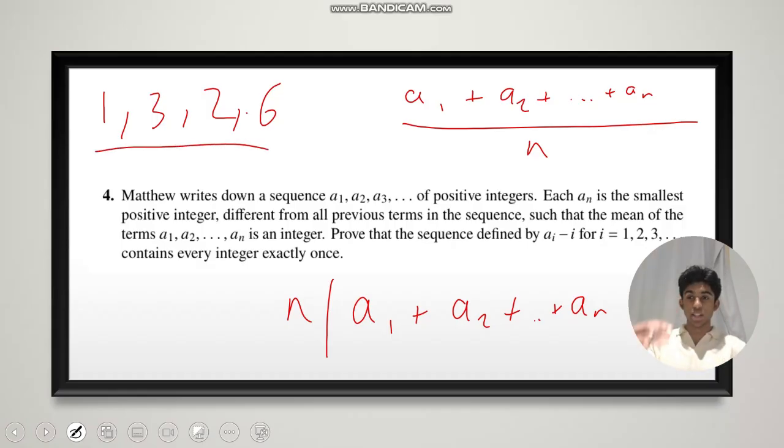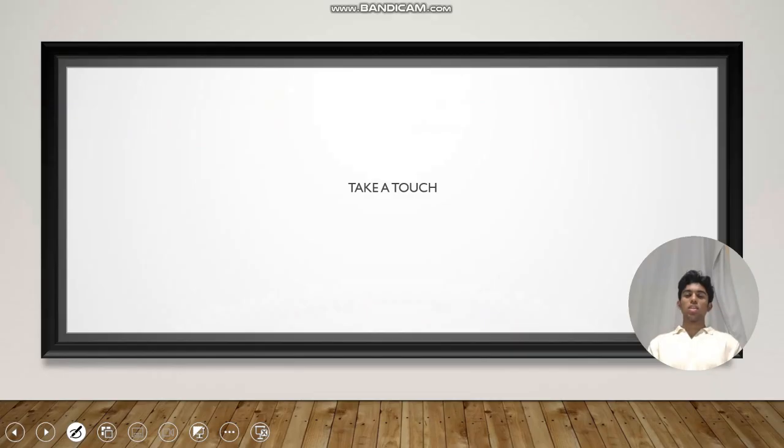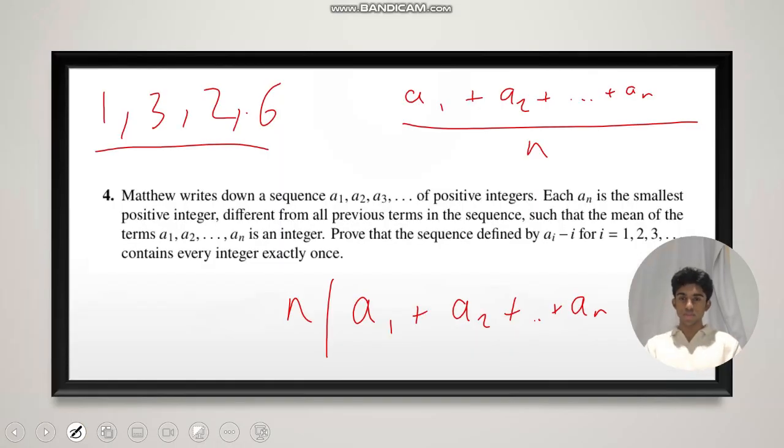I took a page and I just wrote down 50, 100 terms of Matthew's sequence. Not a clever idea. So how do you start with these questions? Rather than going straight in, we want to do something which I call take a touch: step back, calm down a bit, and approach the problem from a different angle.